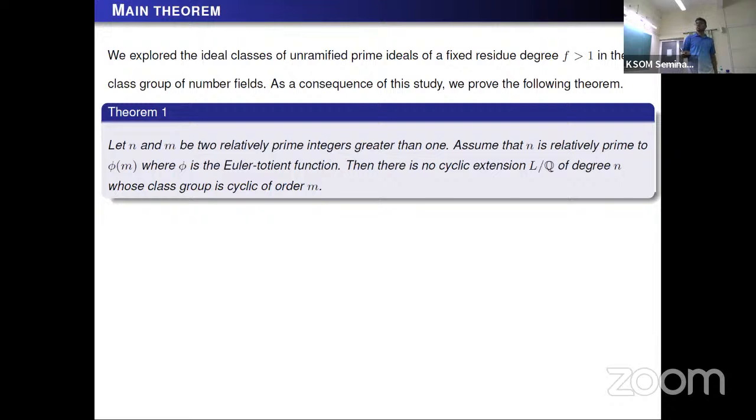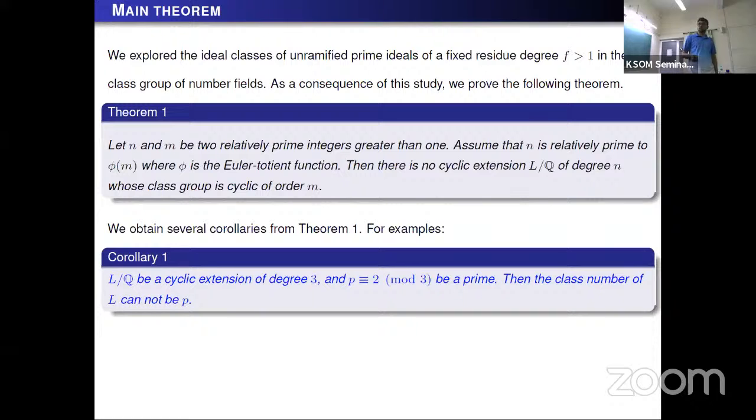One can obtain several corollaries from theorem 1. For example, let L over Q be a cyclic extension of degree 3 and p be a prime congruent to 2 mod 3. Then the class number of L cannot be p. So here n is equal to 3 and m is equal to p, p of the form 3k plus 2. So 3 is relatively prime to p as well as 3 is relatively prime to p minus 1. So from theorem 1 we get that the class number of L cannot be p.